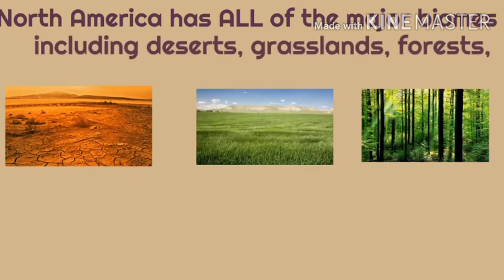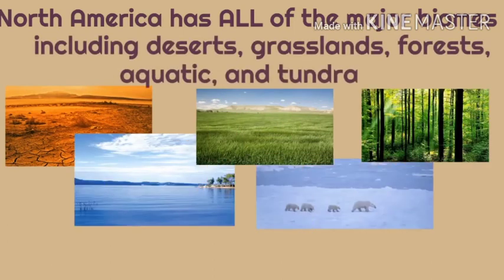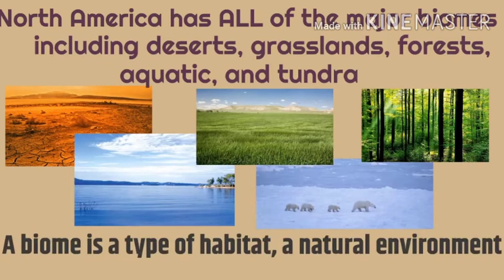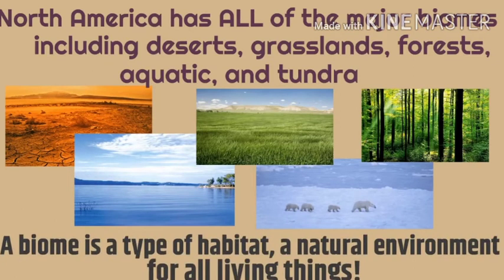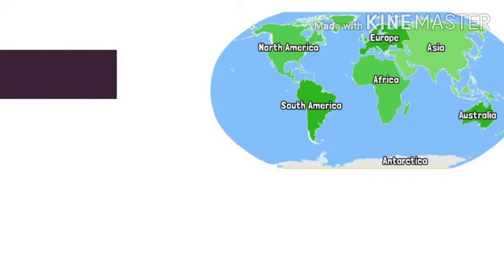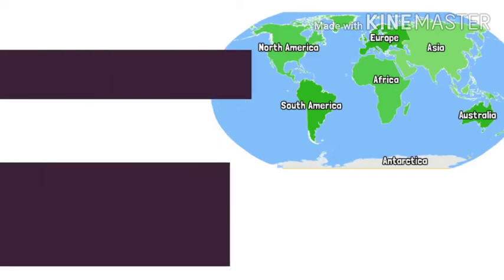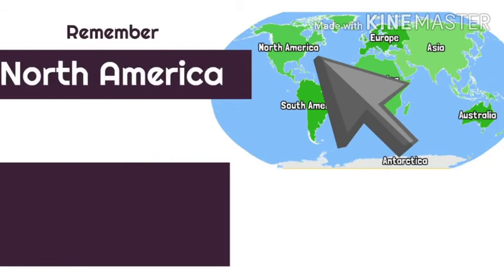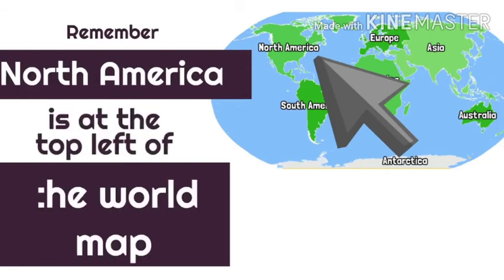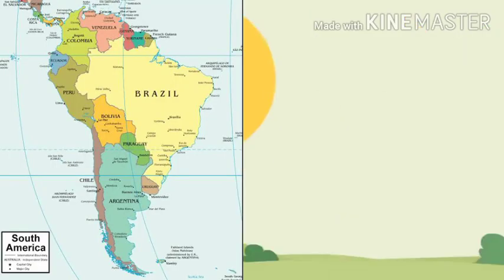North America has all the biomes: desert, grassland, forest, aquatic, and tundra. A biome is a habitat which has a natural environment for all living things. Like I told you earlier, remember that North America is at the top left of the world map. The image before you is the world map that has the 7 continents. So North America is at the top.